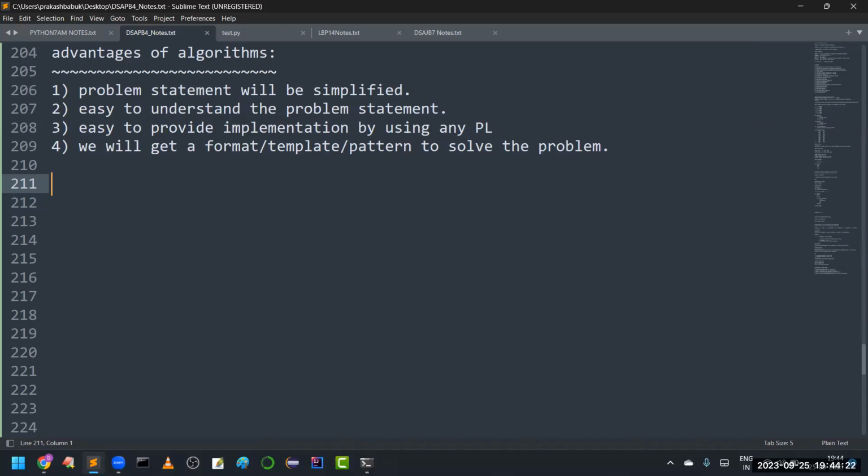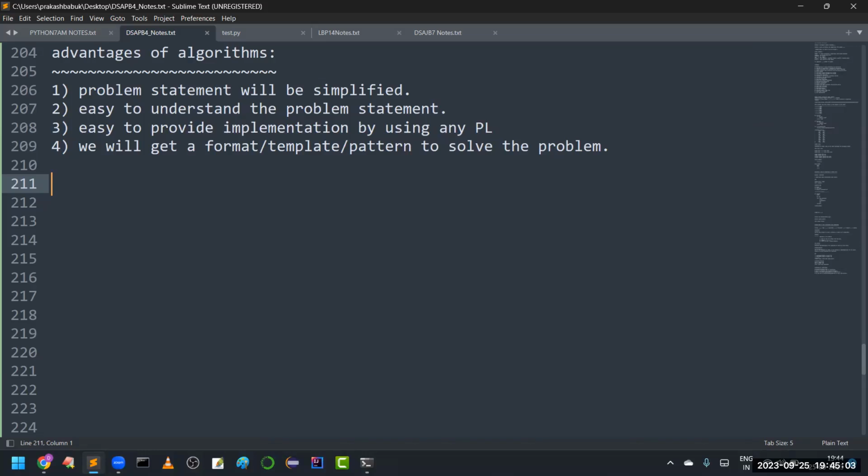So generally our trainers especially are very frequently going to write the programs. Definitely every day we will do the same activity. So tomorrow if a new problem is coming, easily we are able to solve that. The reason for that is nothing but we have seen so many problems, so we know the pattern of the program. If any new problem is coming, we will say, oh, this comes under this category, like that. We are able to divide and we can solve. So how is it happening? Because of seeing the algorithms. These are the main advantages of algorithm.